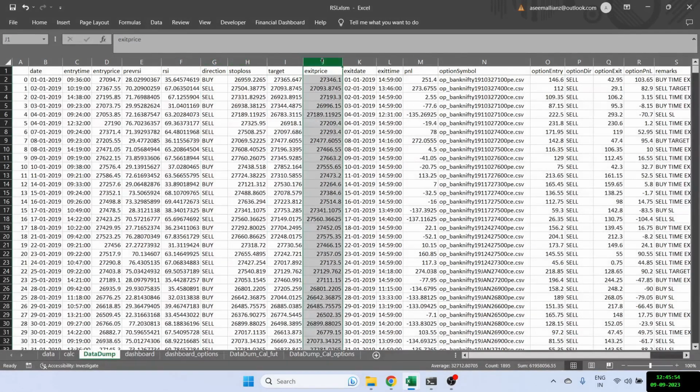As I said, there are a few kinds of exits. The first exit is obviously a target or a stop loss. The second is if the RSI changes. And the third one is an intraday exit. So basically I'm exiting at 3 p.m. because it's an intraday strategy. I am also calculating the PNL of this strategy on futures. So this is the total PNL.